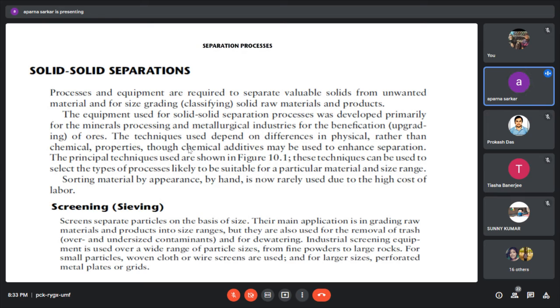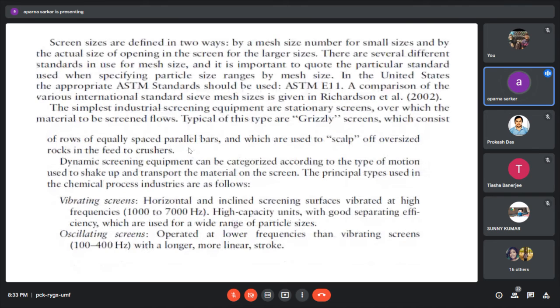When our objective is to separate the solid, the main driving force is particle size. First comes the screening method. And you know what the screening method is? We have a mesh, and if you have a mixture of solid particles, you can use different sizes of mesh, and on the basis of the particle